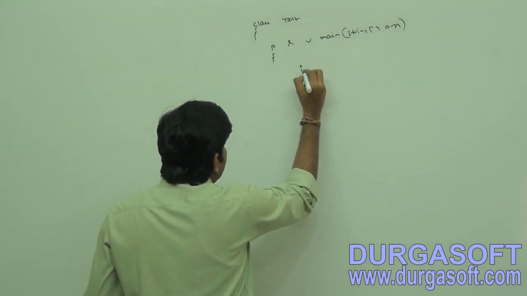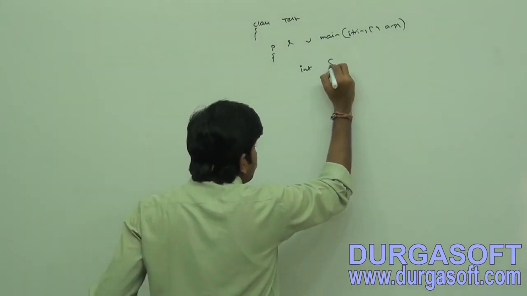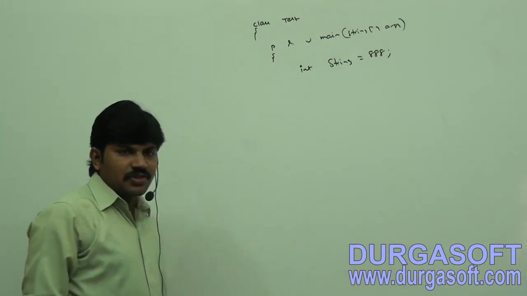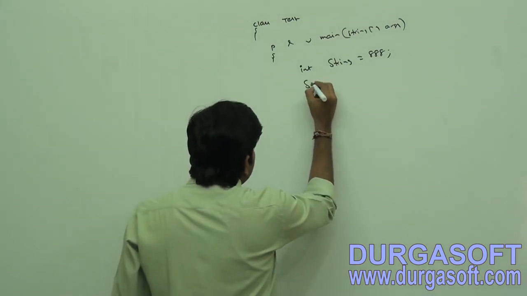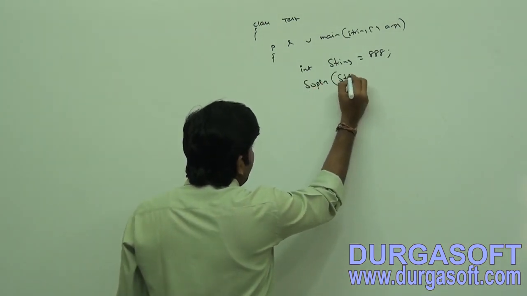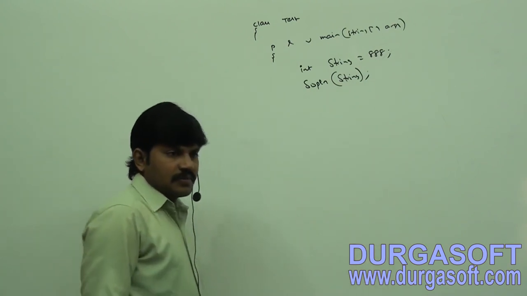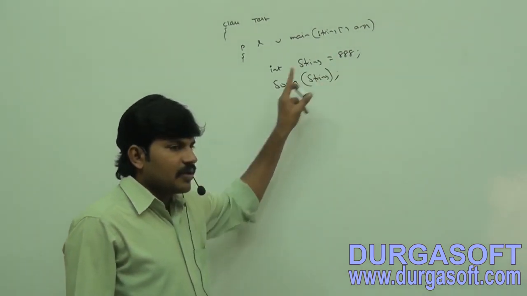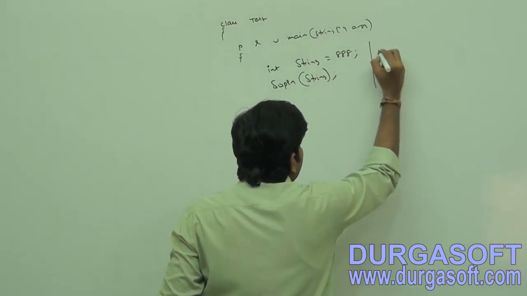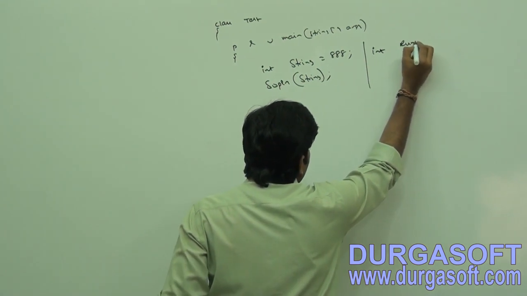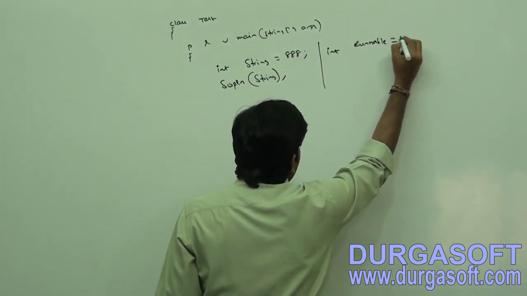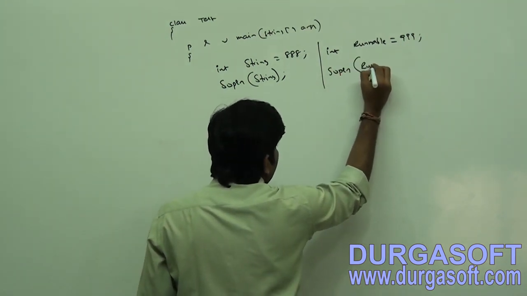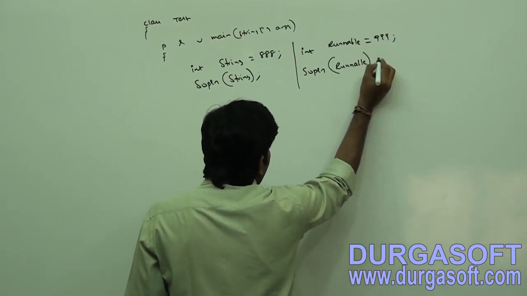Now int string is equal to 888. System.out.println of string. Sir, the value of string is nothing but 888. Similarly, int runnable is equal to 999, SOP of runnable.